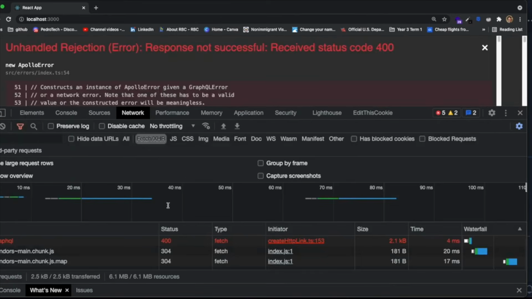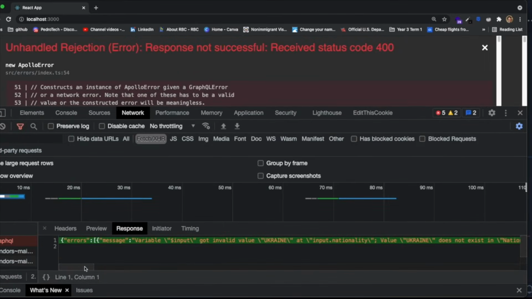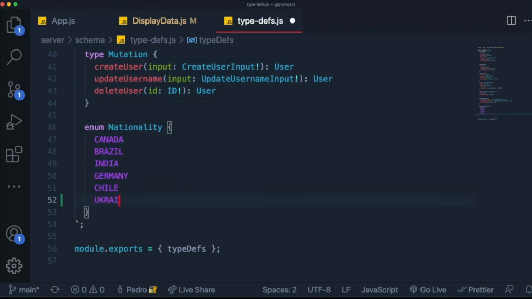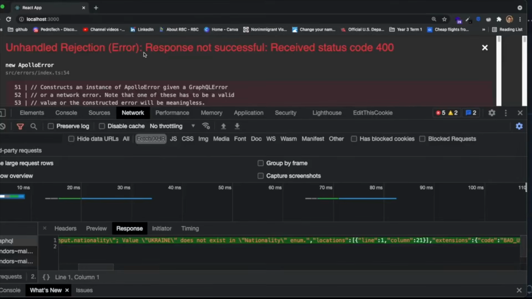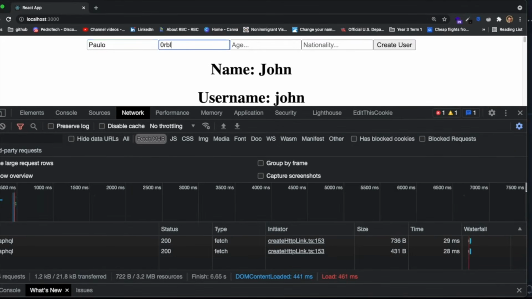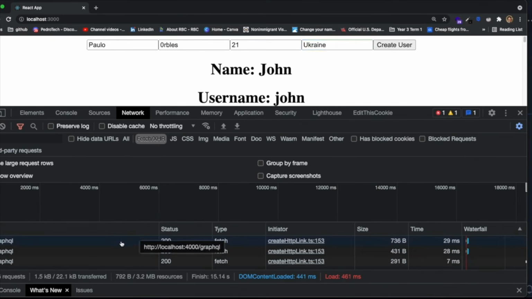When I click on create user, it still gives us an error, but it says that the error is that it got an invalid value of Ukraine when it doesn't match the nationality enum. And the reason why it doesn't match the nationality enum is because we didn't add Ukraine over here. So let's just do that real quick. Let's add Ukraine, save it, and let's refresh our page. Let me try again with Paulo. Try everything again, so you guys can understand how to debug this kind of errors, right? Age again doesn't matter. And let's try Ukraine again. So when I click create user, you should see that it works.